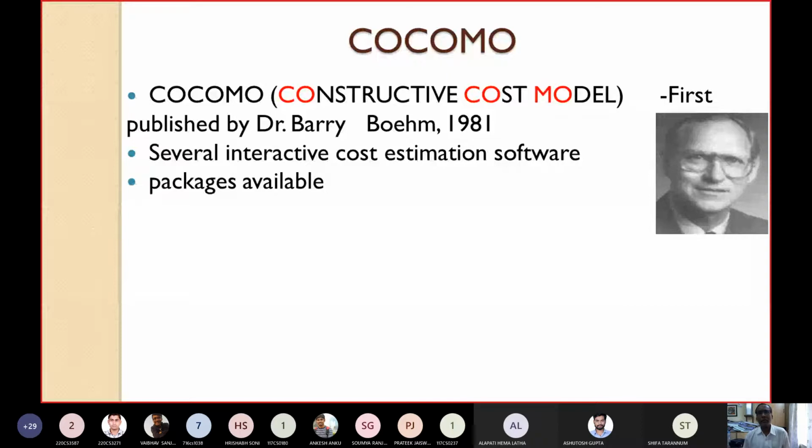Very often it is asked in the examination who proposed the COCOMO model. Many people do not say, so we give hints. Can you say who developed the spiral model? Anybody? Who has developed the spiral model? We have seen the waterfall model, incremental model, prototype model, and spiral model for software development. Anyone can say who proposed the spiral model?